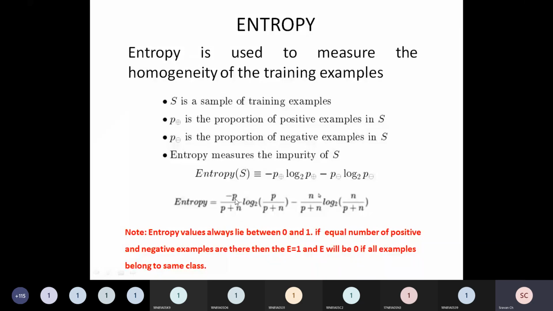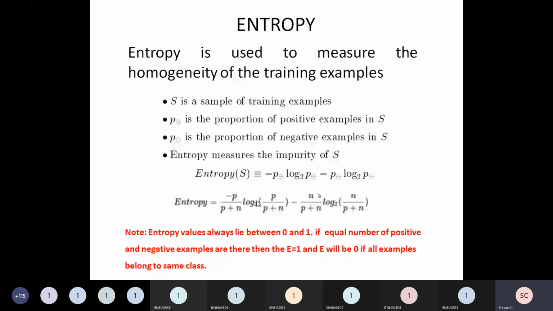In our training data, we have 9 positive examples and 5 negative examples. Please try to recollect and remember this point. If I substitute them, minus P by P plus N becomes minus 9 by 9 plus 5, which is 14: minus 9 by 14 log of 9 by 14.